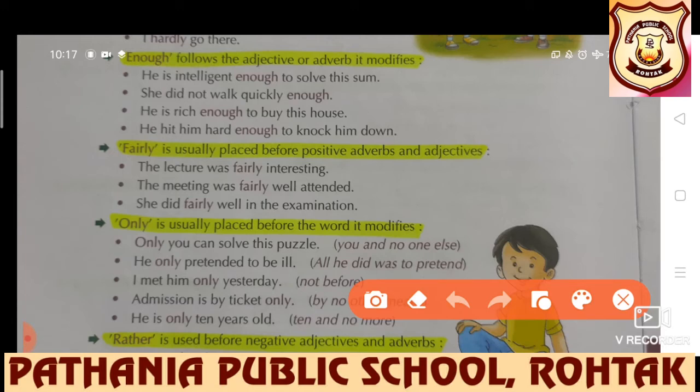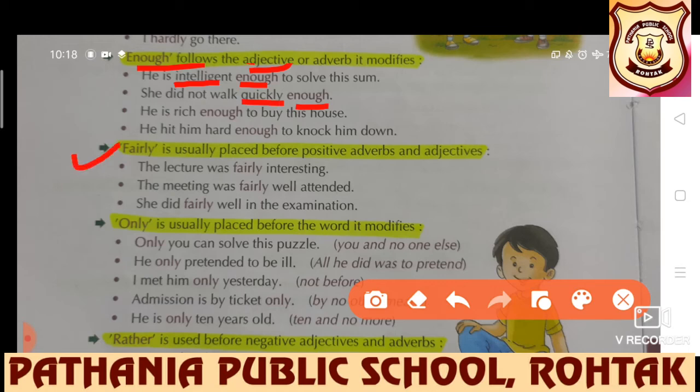He is intelligent enough to solve this sum. Intelligent is an adjective, and according to the rule, enough is modifying the adjective. She did not walk quickly enough. Quickly is an adverb, and enough is used after the adverb.